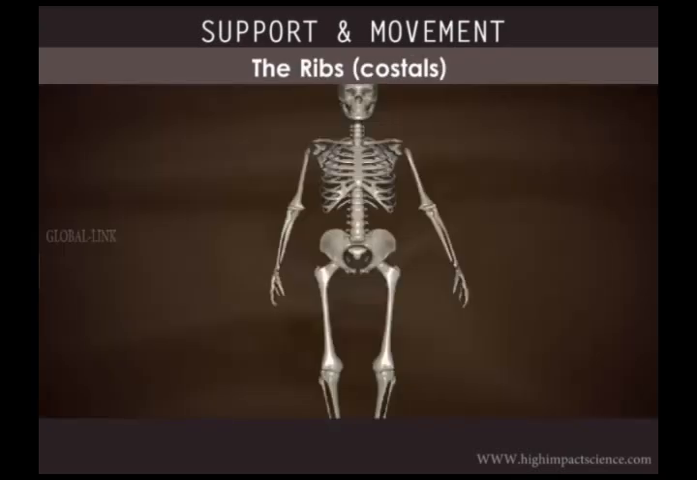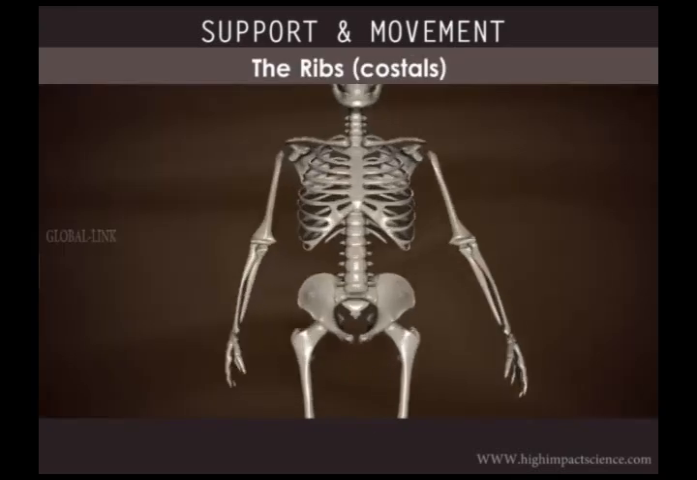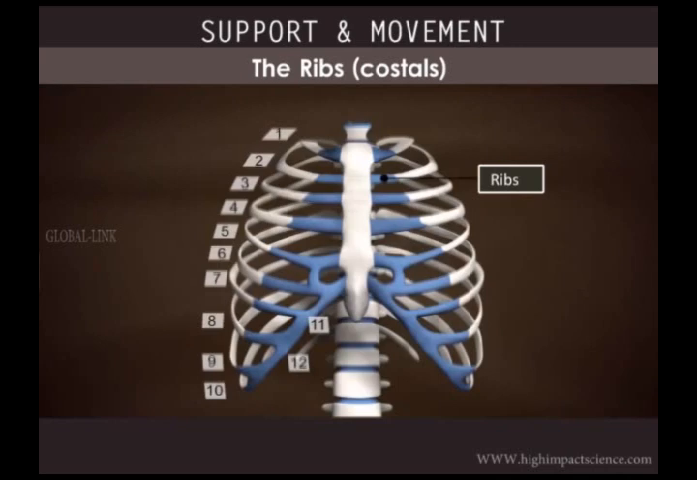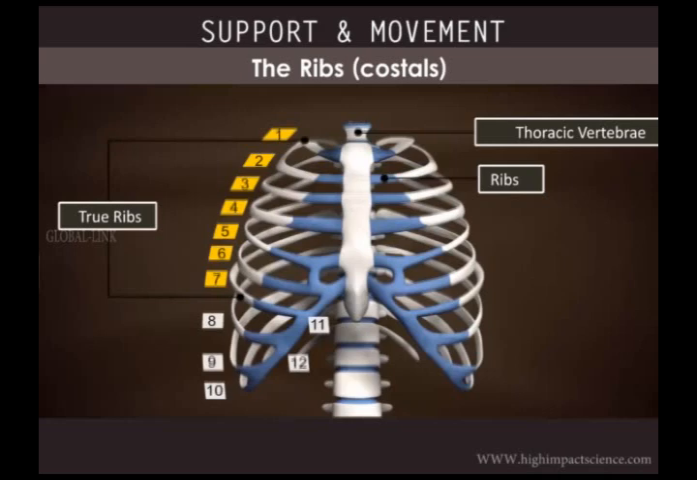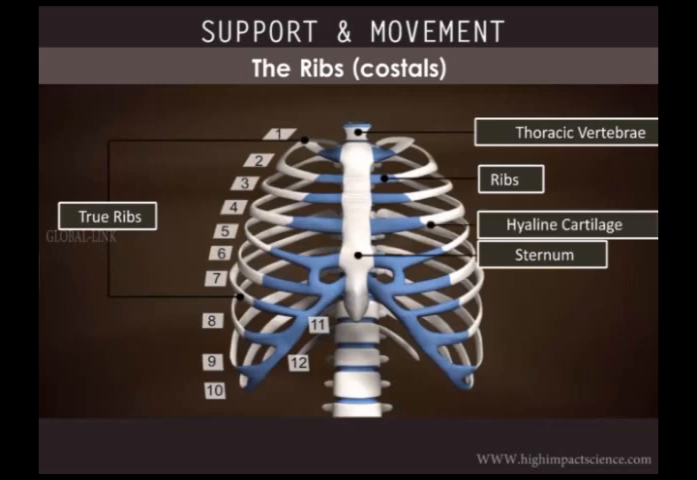Now the ribs. There are 12 pairs of ribs, where each rib is a flat bone attached dorsally to the thoracic vertebrae. The first 7 pairs of ribs are called true ribs, as they are attached dorsally to the thoracic vertebrae and ventrally to the sternum by means of hyaline cartilage.